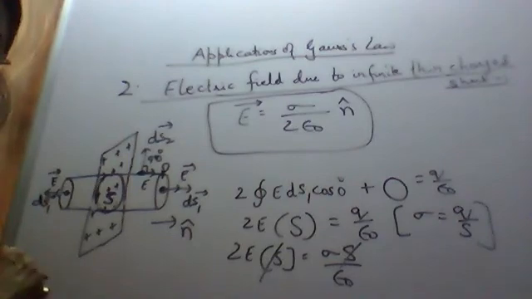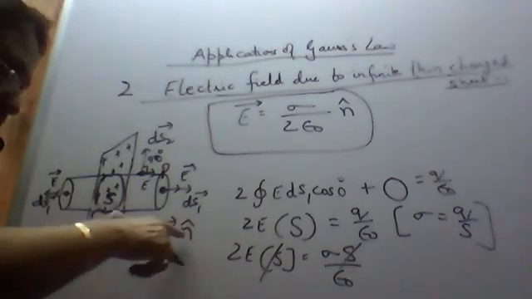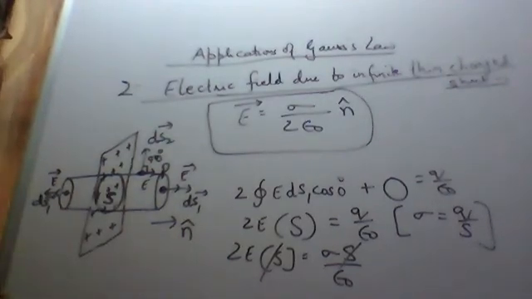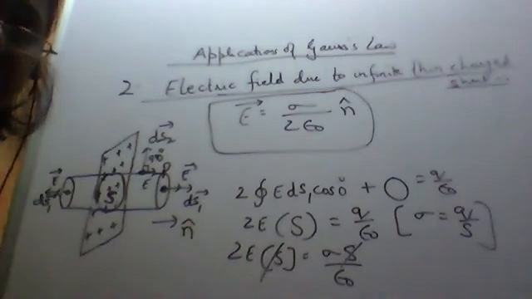Sigma negative means negative charge is uniformly distributed on this sheet, then the electric field will be pointing inwards, so n cap will be pointing inwards. So write down: if sigma is positive, n cap points outwards, and if sigma is negative, n cap points inwards.